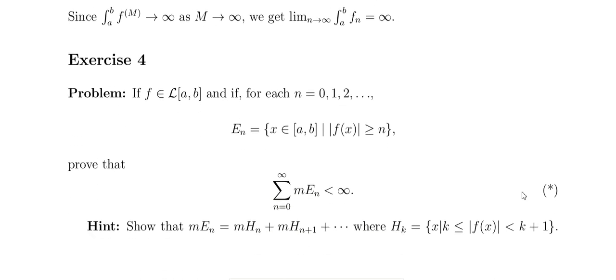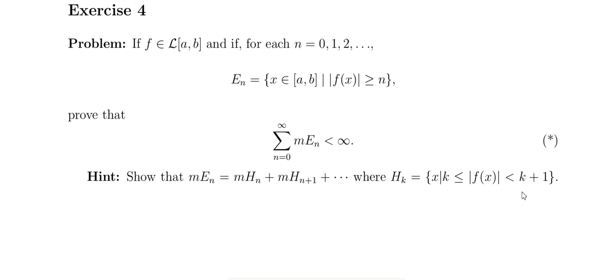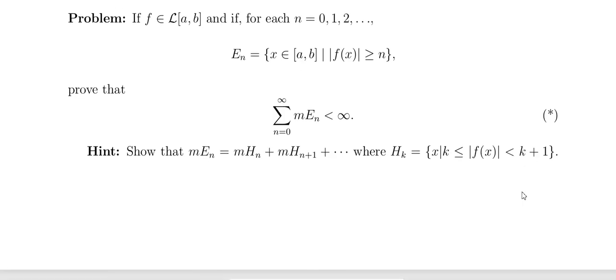And f is Lebesgue integrable on a comma b, and for each n we can construct En, that is the collection of x under the condition mod of f of x greater than or equal to n. Then the summation of the measure of En converges.